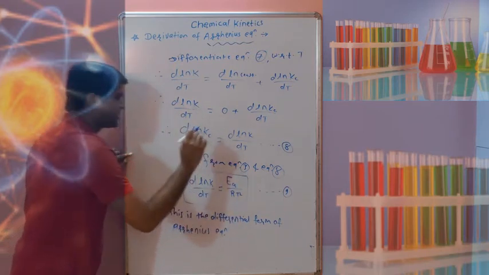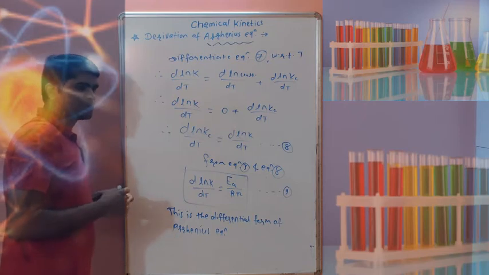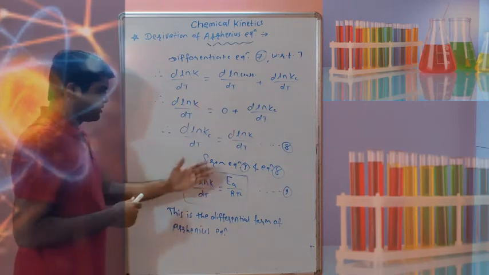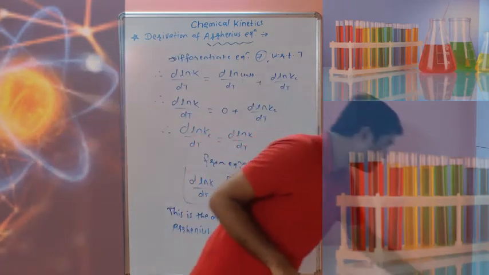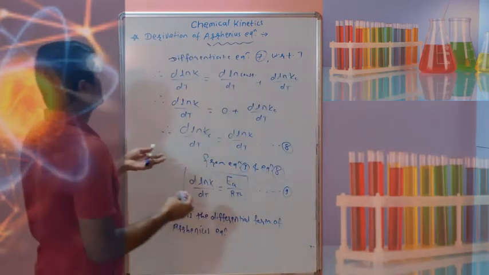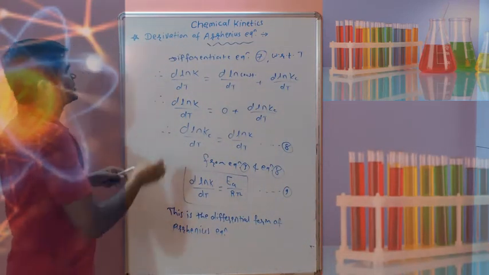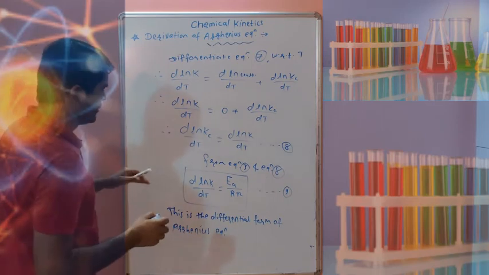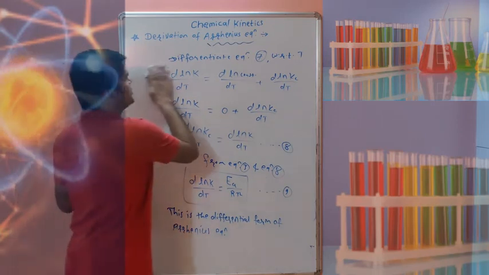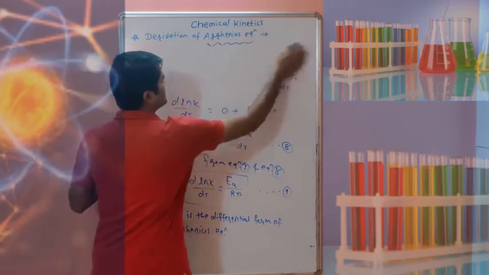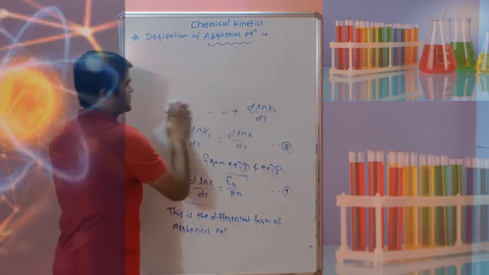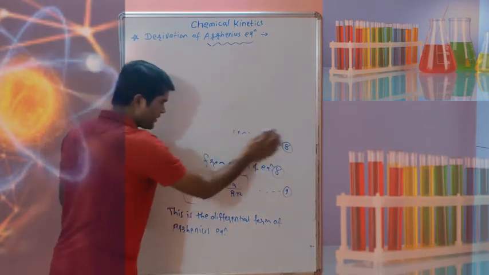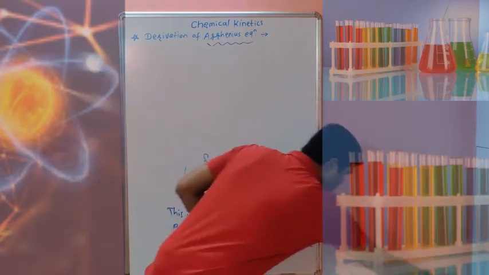This means equation 9. To get the exponential form, we'll take the integration. Now the next point you can note: exponential form of Arrhenius equation. It is the derivation of the Arrhenius equation only. So now, the exponential form of Arrhenius equation, that we can derive from the differential form equation only.